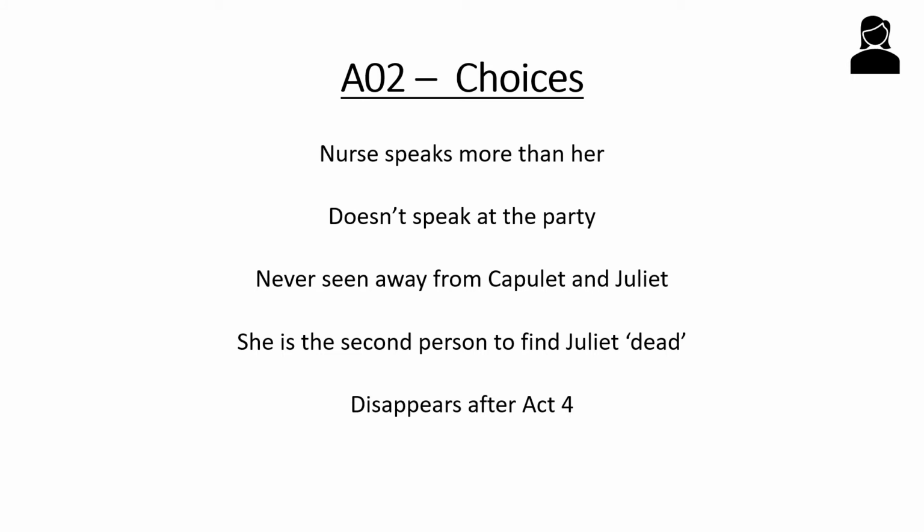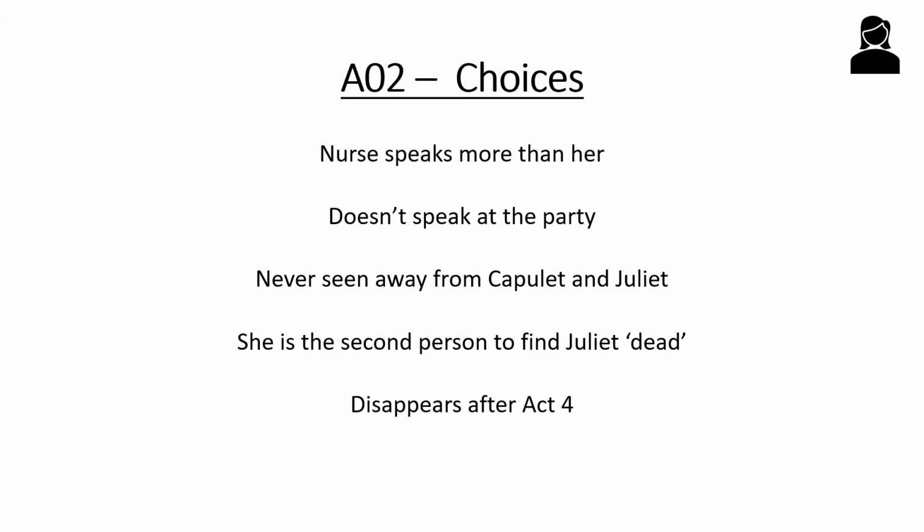And another interesting choice is the fact that she is the second person to find Juliet dead. We could read something into that, in terms of the way that Shakespeare structures that scene in Act 4. The order, we could suggest, in the way that they find Juliet reflects their relationship. The first person is the nurse. The second person is Juliet's mother.